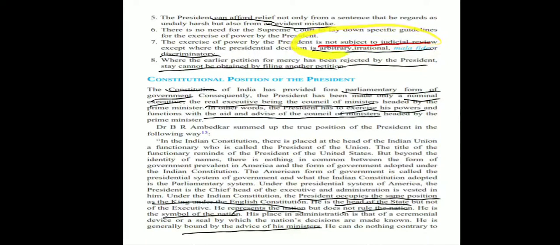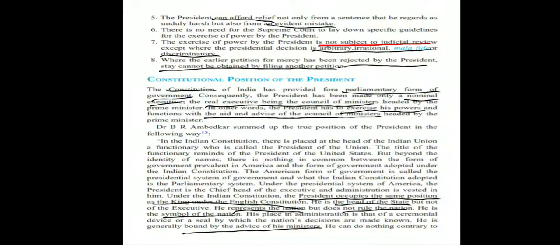This power of the president is not subject to judicial review, except when the presidential decision is arbitrary or irrational or malafide or discriminatory. And if an earlier petition for mercy has been rejected by the president, a stay cannot be obtained by filing another petition. Next, we'll put light on the constitutional position of our president.